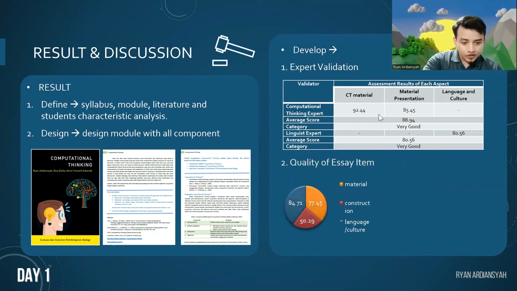The revised result was tested on 41 pre-service teachers in biology to see the product quality of the computational thinking assessment instrument. And you can see in that diagram for quality of CT instrument that has been made by pre-service biology teachers, the lowest percentage is construction. Construction is about the guideline score, around 50.29%.